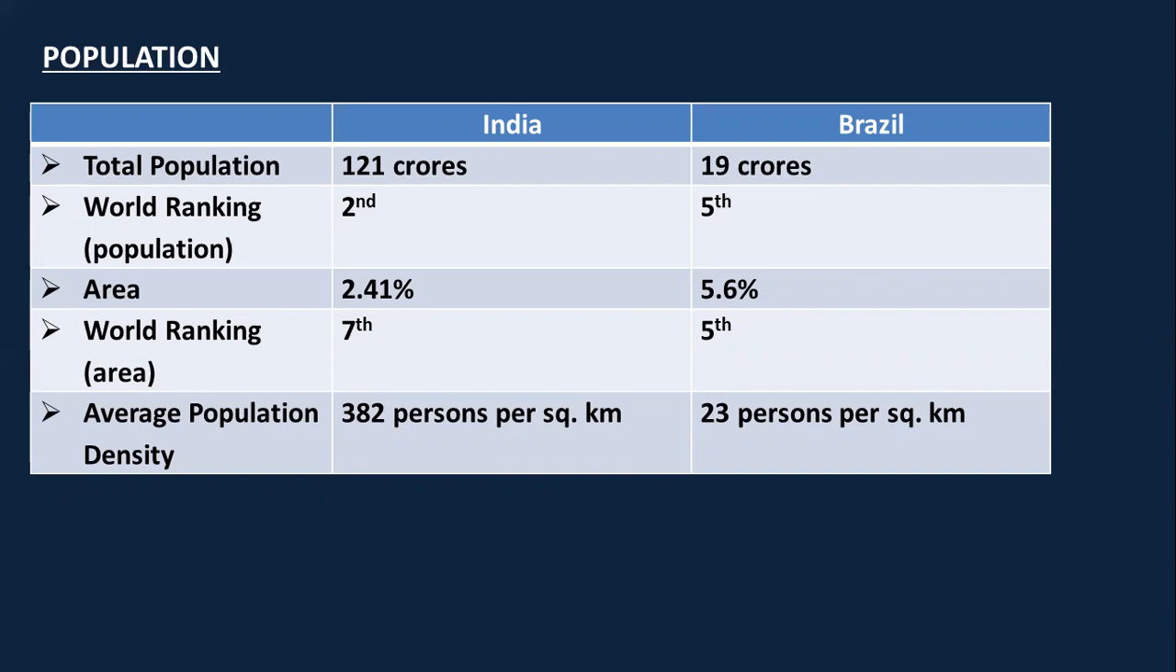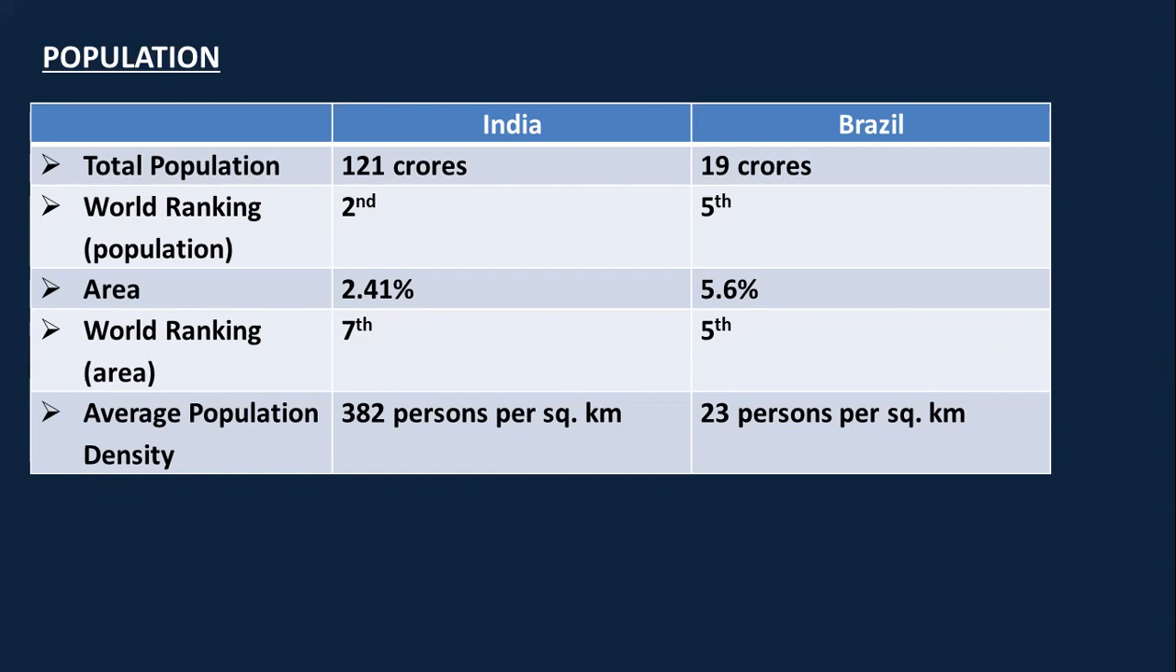So let's start. India has a total population of 121 crores. According to the population, India ranks second in the world. But area-wise, India has only 2.41% of the land. And that is the reason, according to area, India ranks 7th. The average population density of India is 382 persons per square kilometer.